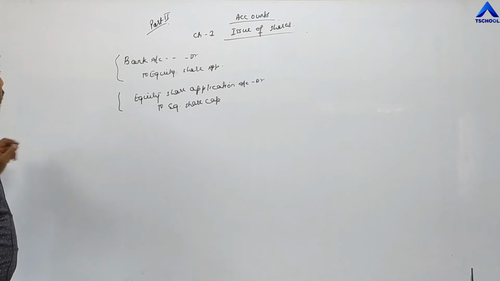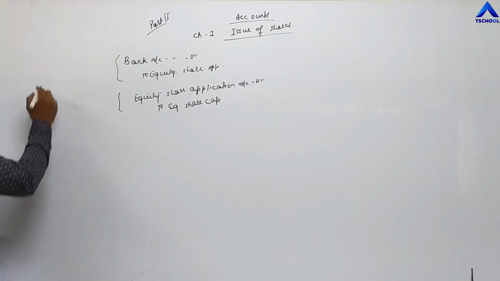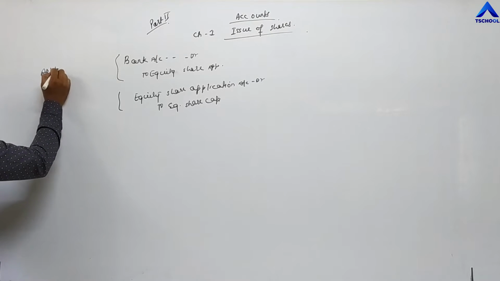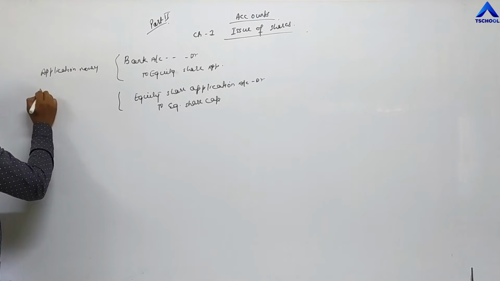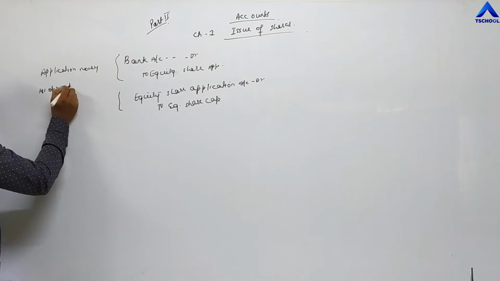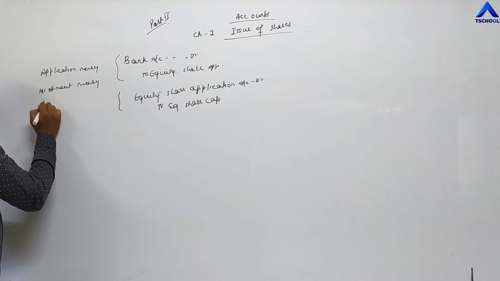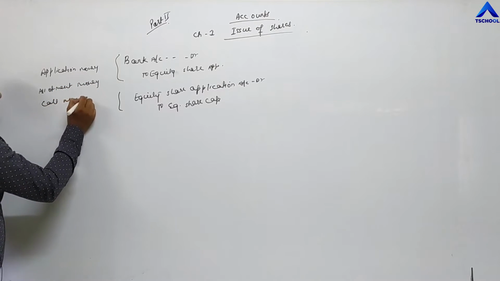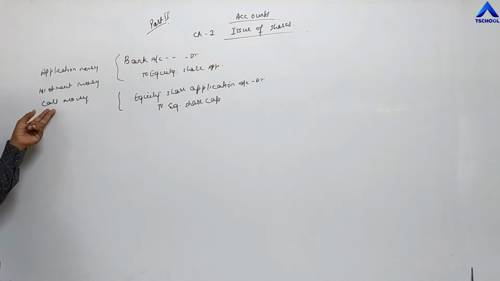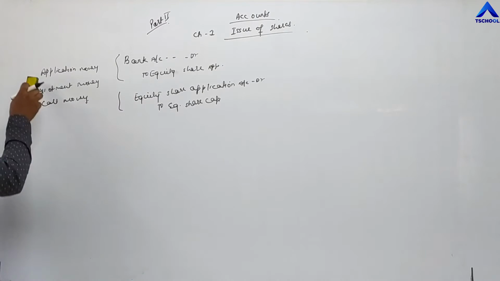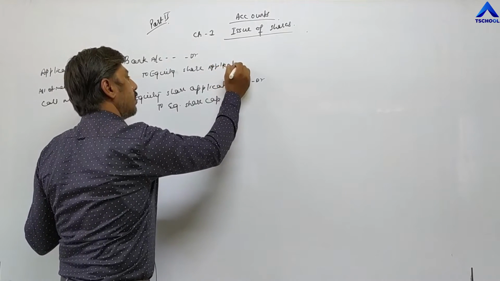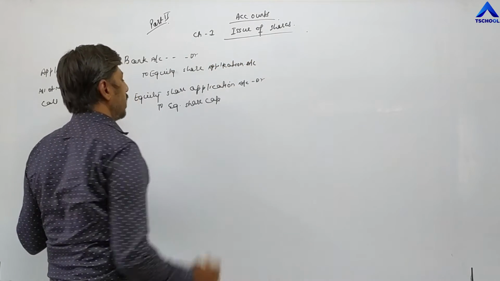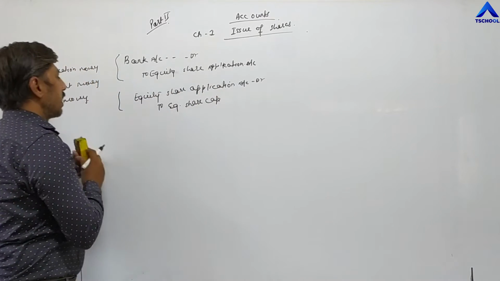First installment we have already done. Different installments are there, and the names of those installments are application money, then allotment money, and then the third one is call money. Call money can be given numbers: first call, second call, third call, like this. So first, the entry for application money: bank account debit to equity share application account, then equity share application account debit to equity share capital.